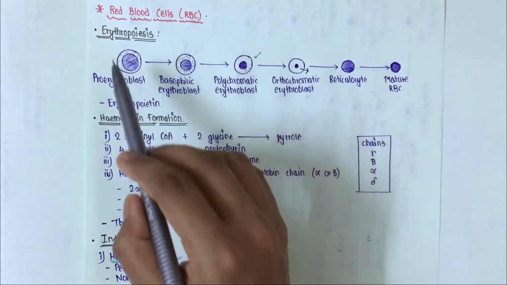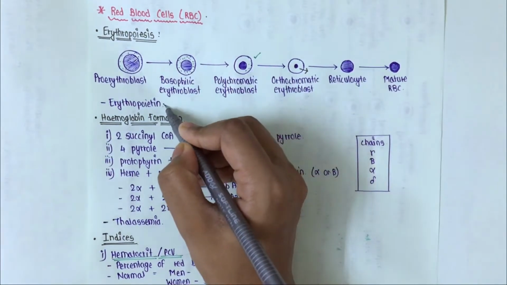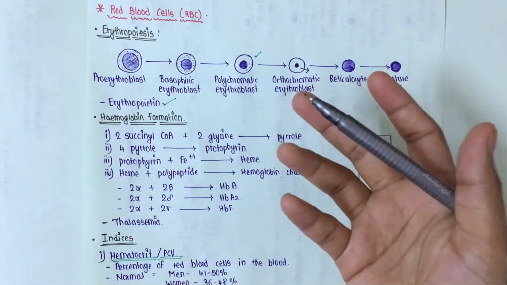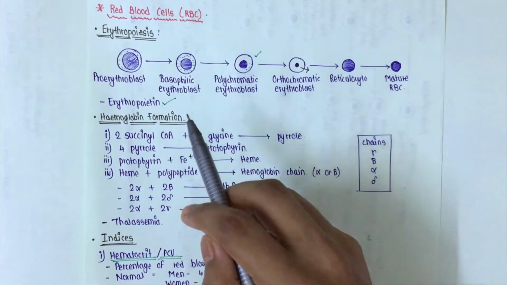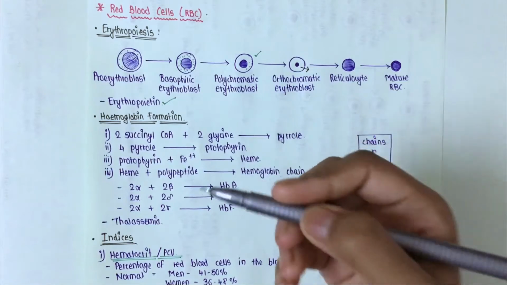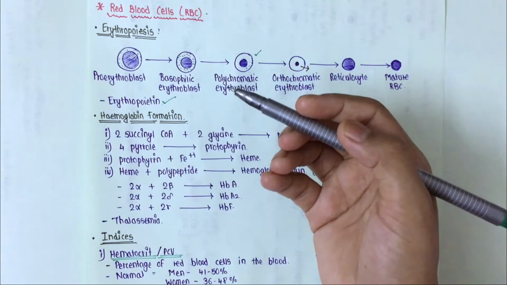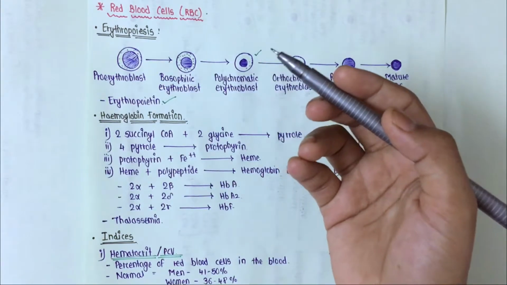Now this erythropoiesis process is stimulated by a hormone called erythropoietin. Where is erythropoietin produced? Erythropoietin is produced in the kidney. The endothelial cells of the peritubular capillaries produce erythropoietin.